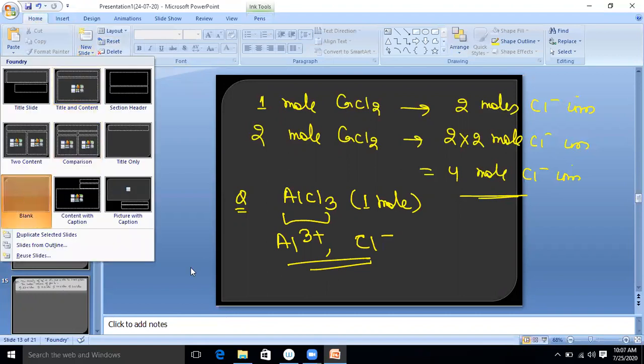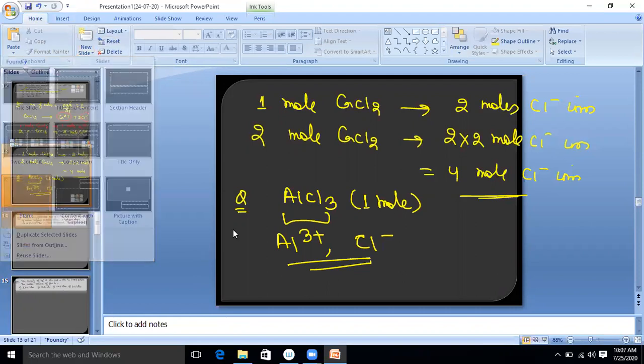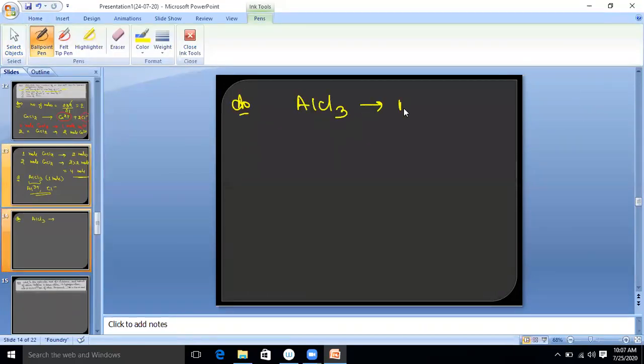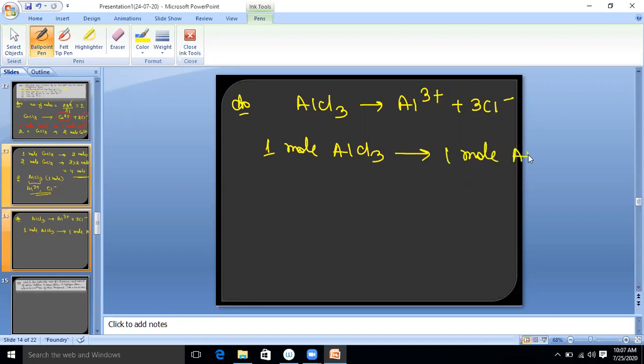I am doing it again. Wait for a moment. Answer: look, we know when AlCl3 breaks, it breaks like this: Al3 plus and 3 Cl minus. Clear? So 1 mole AlCl3 gives how many moles of Al3 plus ion? Only one. So you will write 1 mole of Al3 plus ions. Now convert moles into total number of ions. We will multiply 1 by Na, Avogadro number. So total Al3 plus ions are Na.